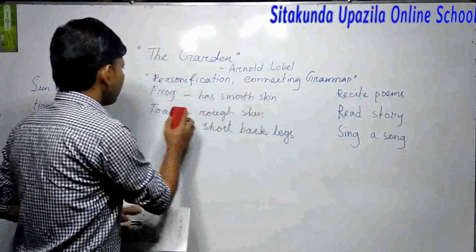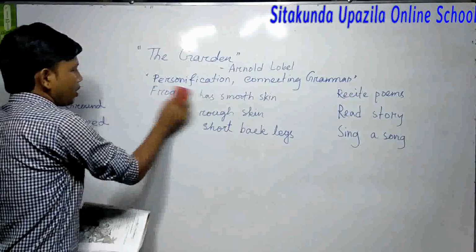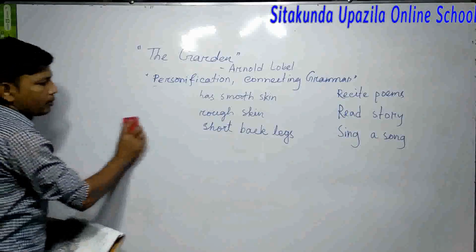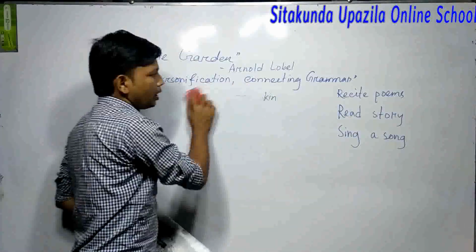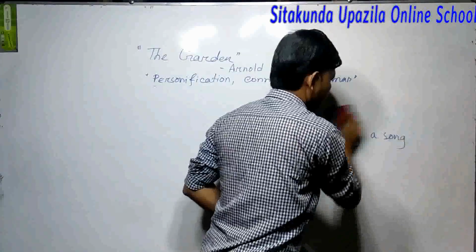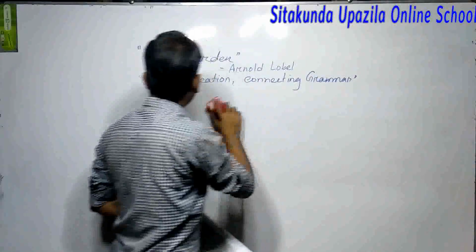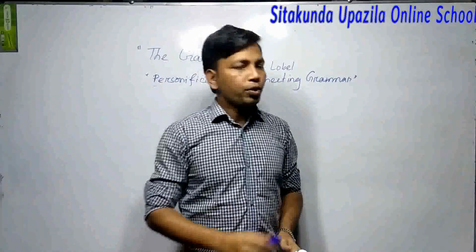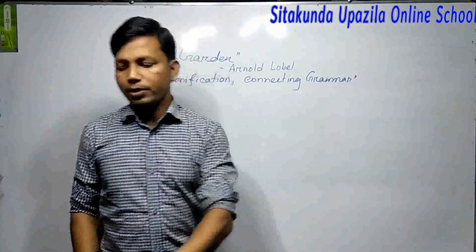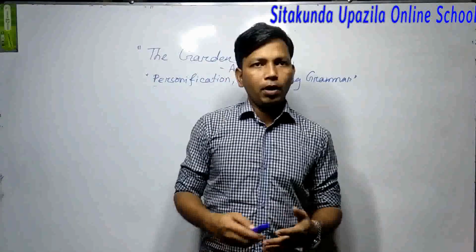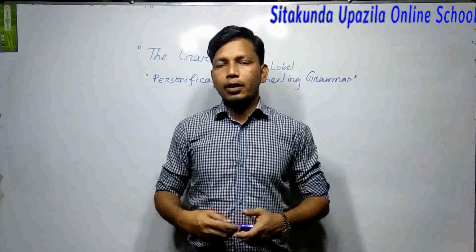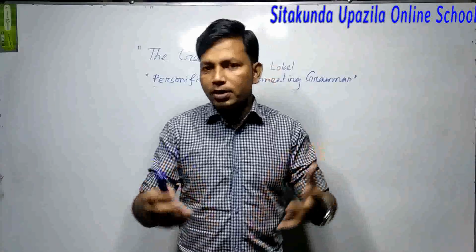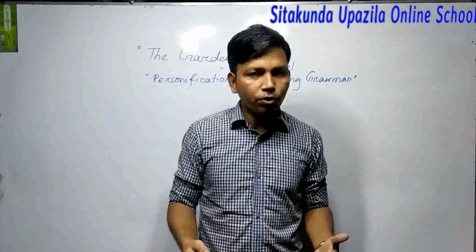Dear students, I will show you something here. The personification is written here. Dear students, have you ever seen a dog talking, or a tree talking, or a flower talking to you?